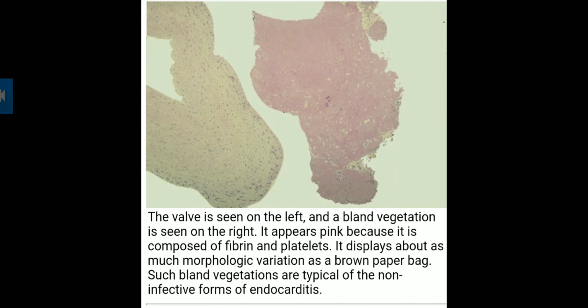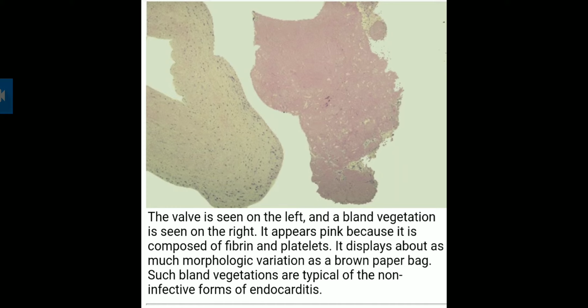Here the valve is seen on the left, and a bland vegetation is seen on the right. It appears pink because it is composed of fibrin and platelets. It displays about as much morphological variation as a brown paper bag.